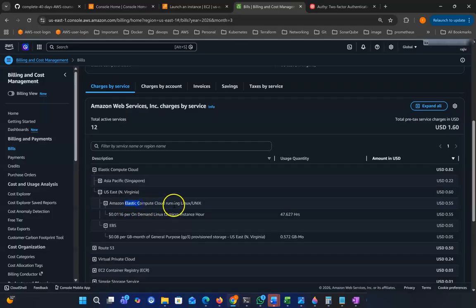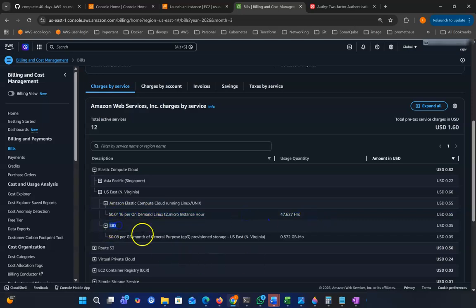So here you can see Amazon Elastic Compute Cloud, EC2, running Linux/Unix. You can see the cost is 0.016 on demand Linux, and we're using T2 micro. I already told you mine has already exceeded the free tier limit, so that's why they charge. And here they show how long I used that server. 47.627 hours I used this server, and the cost is coming to 0.55 cents. For your case, it will be free up to 750 hours. If you use more than 750 hours, then depending on the server, your account will be charged.